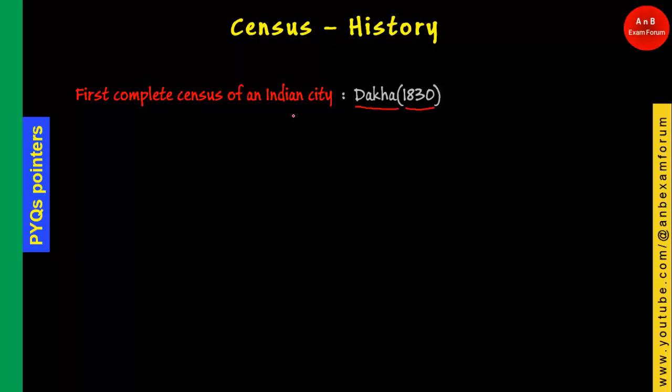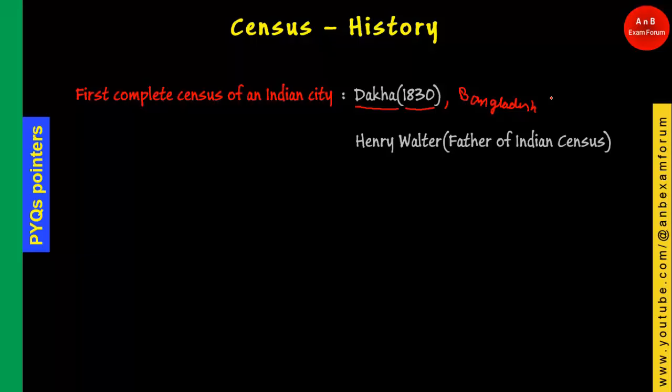The first complete census of an Indian city was conducted in Dhaka. It is very important that this census was conducted by a person called Henry Walter, who is also known as the father of Indian census.